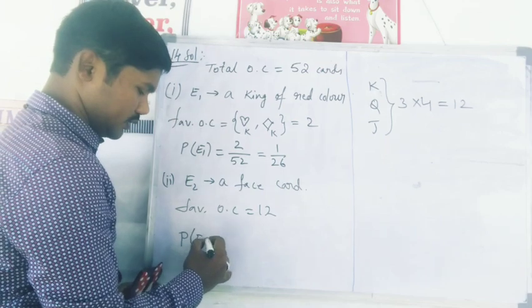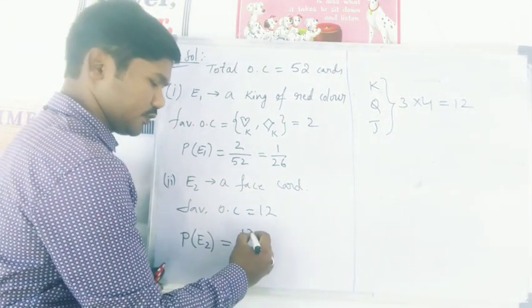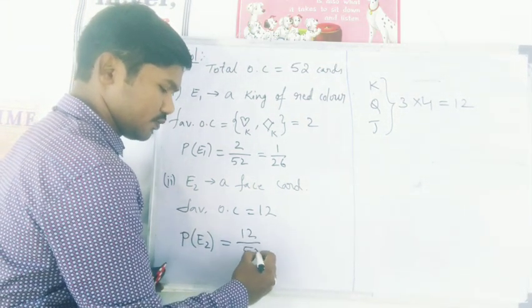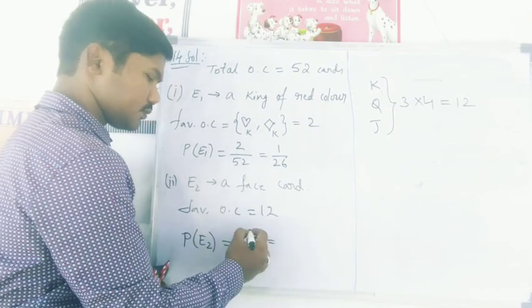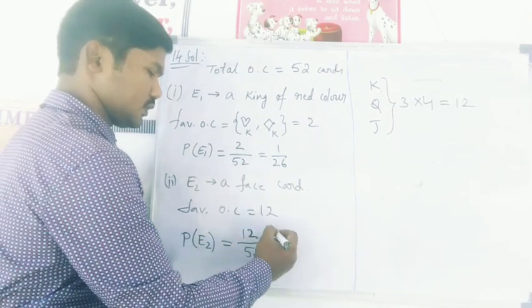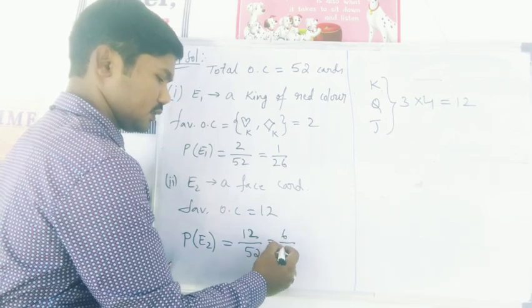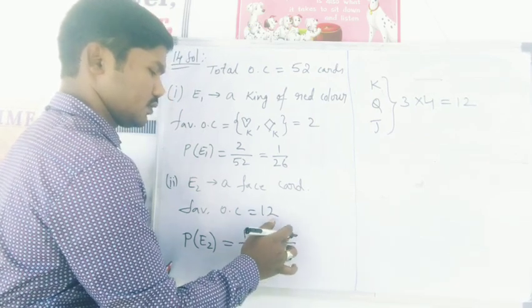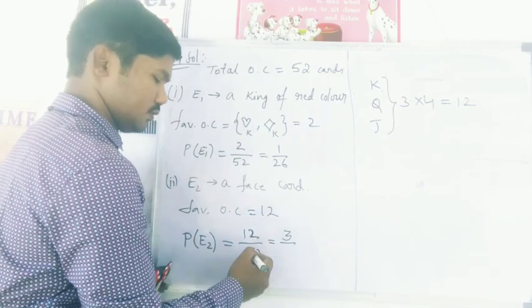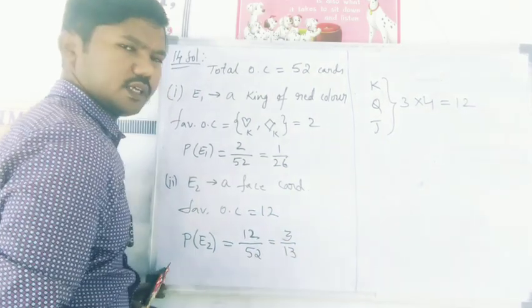Probability of event E2 is equal to favorable outcome by total outcomes 52. Okay, if you cancel, 4 table, you can cancel by 4, right? 4 3 is 12, 4 13 is 52, so 3 by 13.